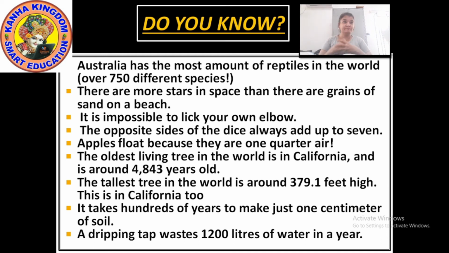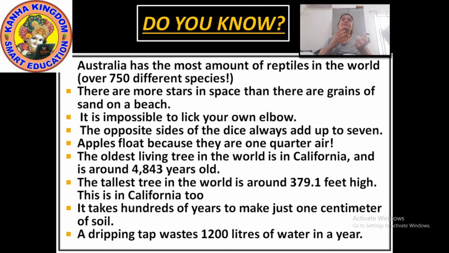On each and every beach, as much sand as you see, there are more stars than that in space. Next, it is impossible to lick your own elbow. You knew this? It is impossible to lick your own elbow.